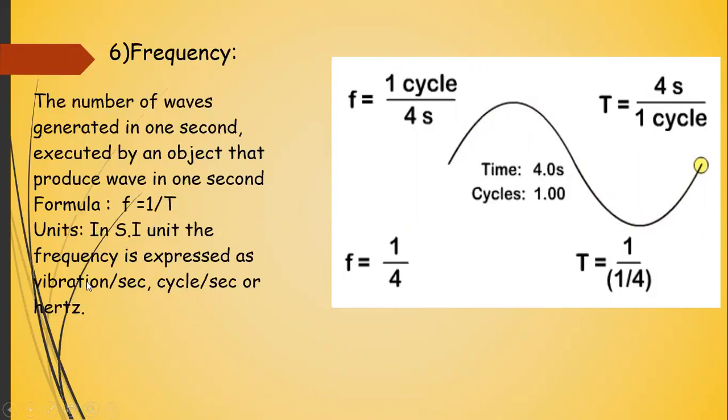What are the units of the frequency? It can be vibration per second, it can be cycle per second, but we use hertz. Hertz, capital H and small z. It can be waves per second, cycles per second, vibration per second. It is named after the scientist and it is called hertz.